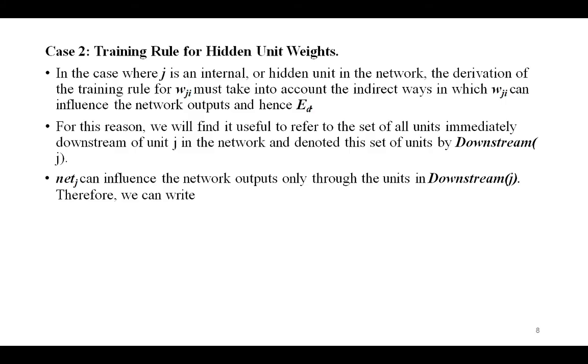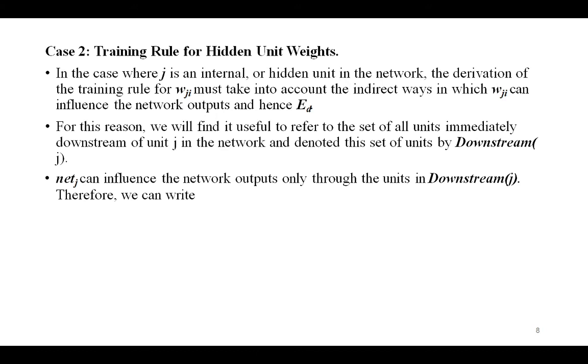Okay, now consider case 2, that is the training rule for the hidden unit weights. In this case, we are considering j as an internal or hidden unit in the network. The derivation of the training rule for w_ji must take into account the indirect ways in which w_ji can influence the network outputs and hence Ed.